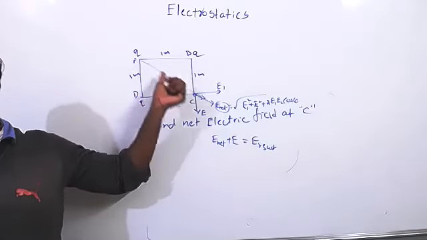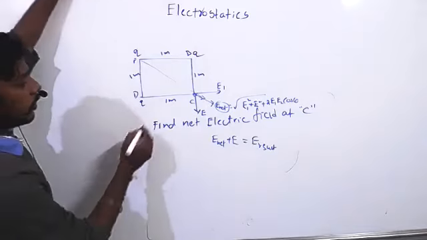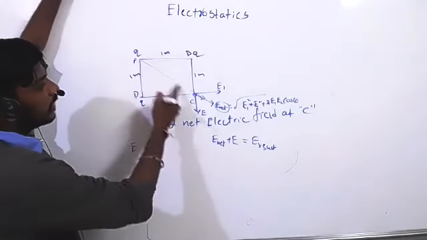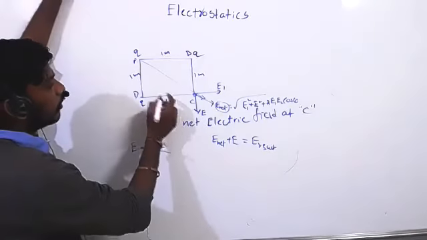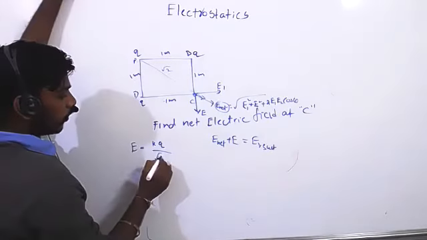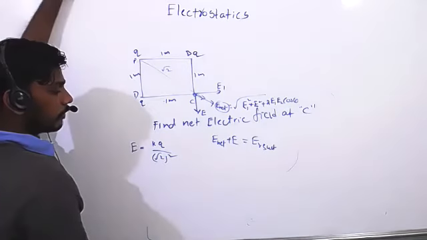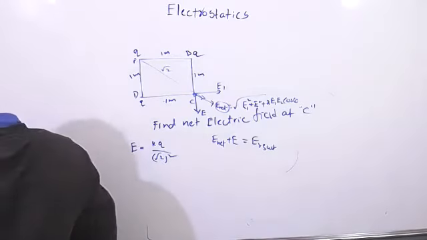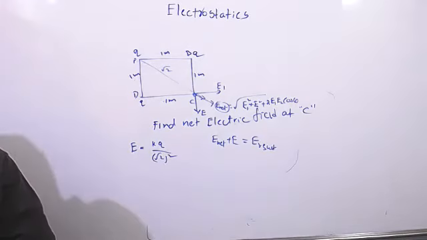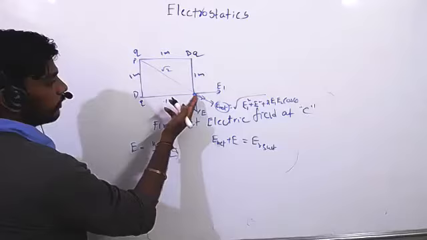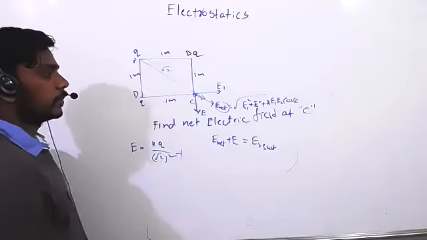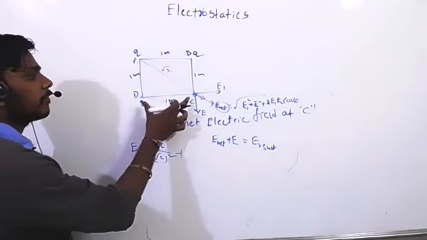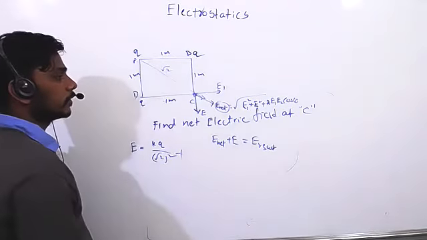After completing that, the electric field between these two is there. How much electric field will be here? E is equal to KQ by the distance squared. The distance is 1 meter, 1 meter, so it is root 2. So KQ by root 2 whole square. This is the electric field. Due to this we will get the same electric field, and that we have to add. How much electric field will be here? The same electric field will be here, right?